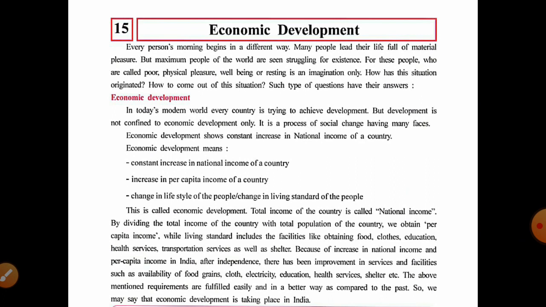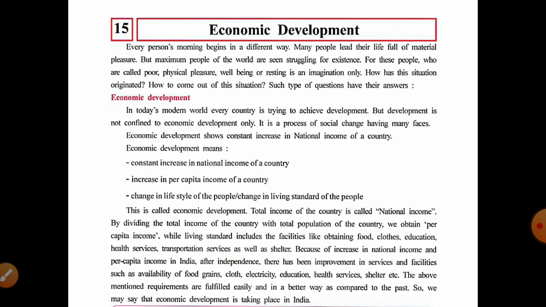Many people lead their life full of material pleasures, but most people in the world are seen struggling for their existence, for their basic necessary needs.